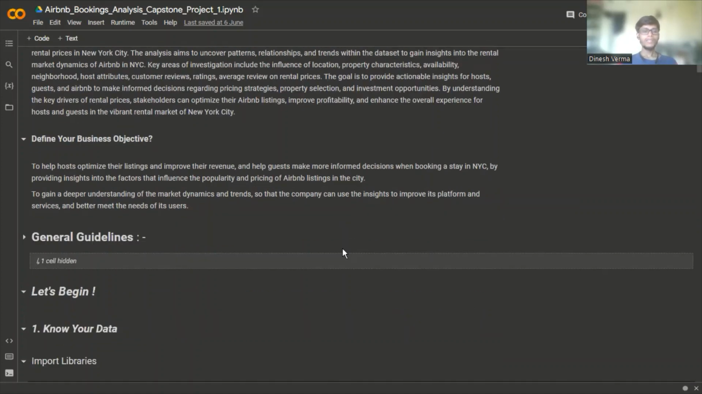The business objective is to help hosts optimize their listings and improve their revenue, and help guests make more informed decisions when booking a stay in NYC by providing insights into the factors that influence the popularity and pricing of Airbnb listings in the city. In short, to gain a deeper understanding of the market dynamics and trends so that the company can use the insights to improve its platform and services and better meet the needs of its users.